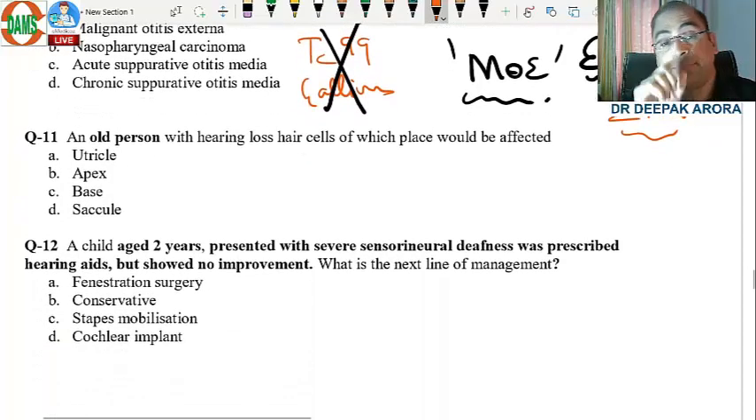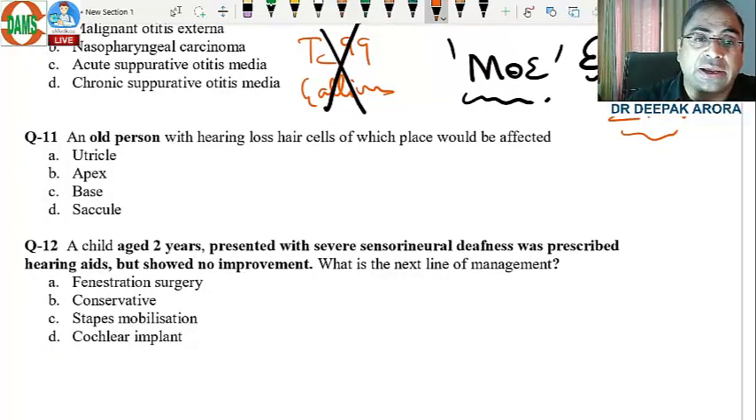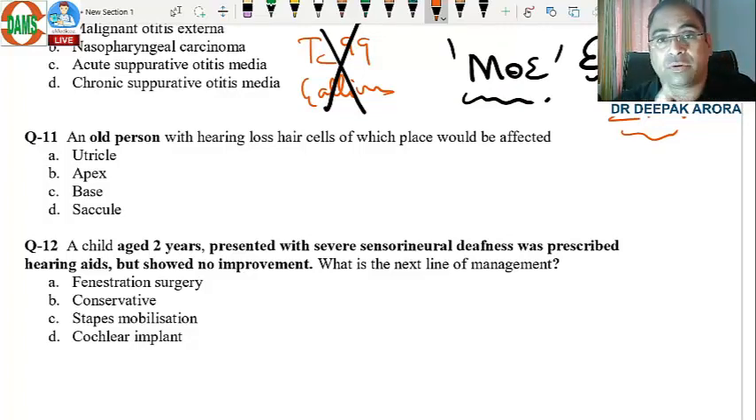Question number 11. I appreciate this question. The examiner made a very nice question. An old patient with hearing loss. Which part of the hair cell must be involved? Now, first of all, what is the diagnosis? I will make a diagnosis: presbycusis, old age hearing loss.